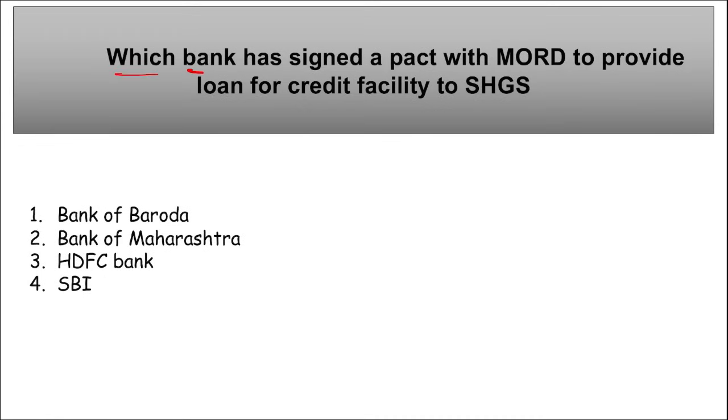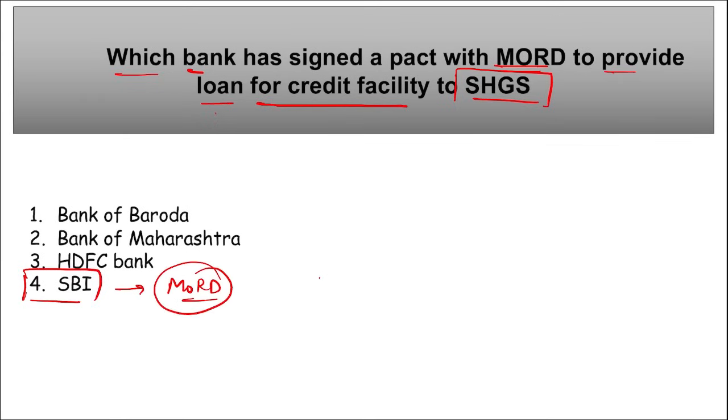Next, which bank has recently signed a pact with the Ministry of Rural Development to provide loan for credit facility to self-help groups? Which is it? It is State Bank of India. Right? This is the bank. They have tied up with Ministry of Rural Development in order to help the self-help groups, to provide them with the loan facility, to provide them with credit when they require.